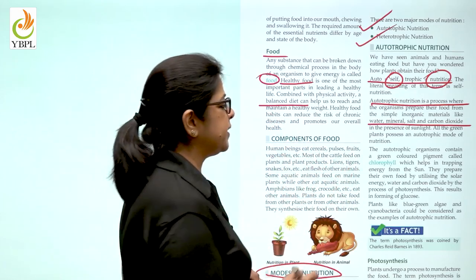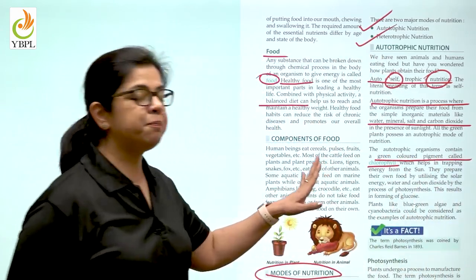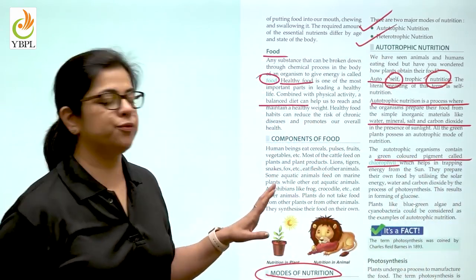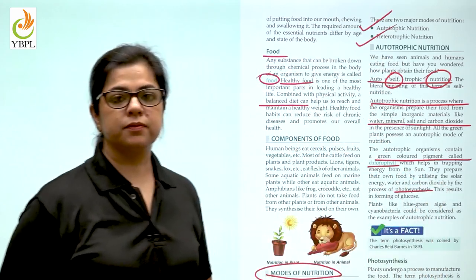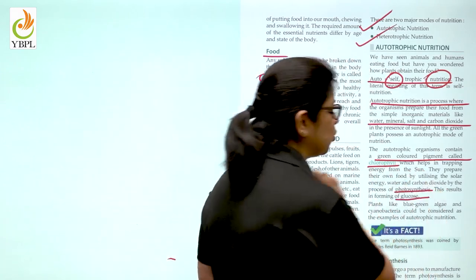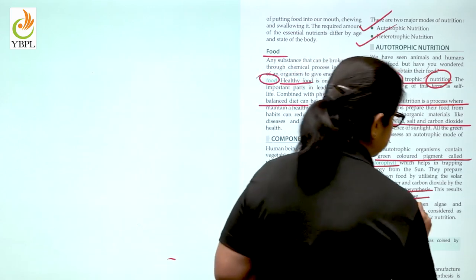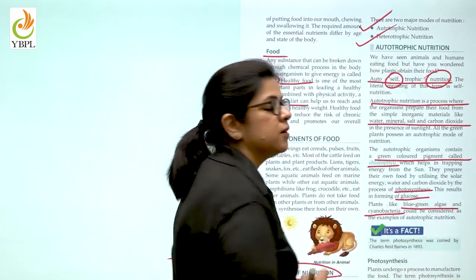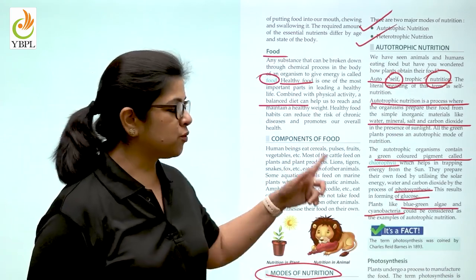It is only the green plants which contain the green colored pigment called chlorophyll that are capable of photosynthesis. Now, what is formed as a result of photosynthesis? It is glucose. Even microorganisms like blue-green algae which contain chlorophyll are capable of the autotrophic mode of nutrition.